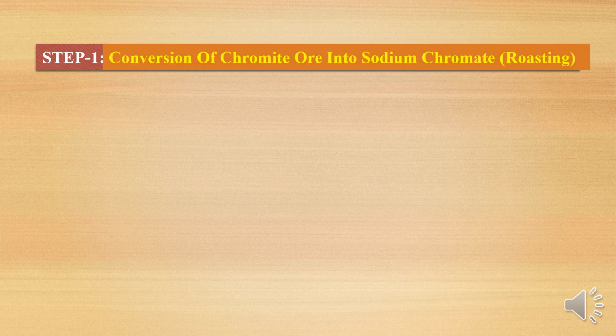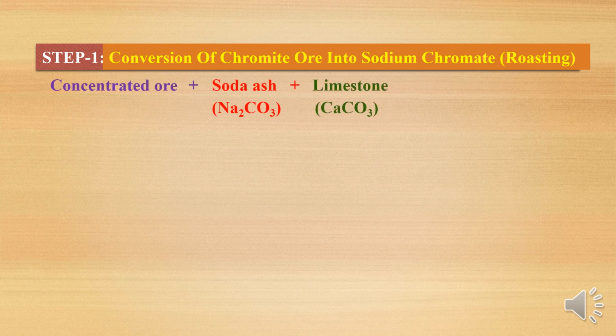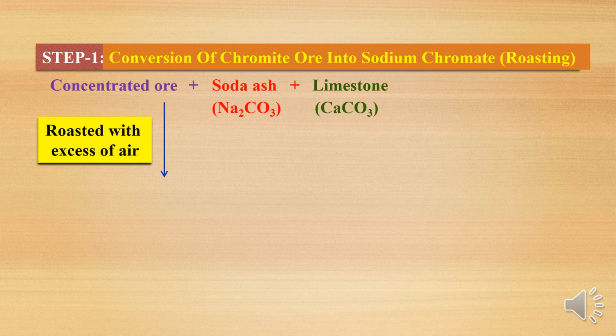Step 1 is the conversion of chromite ore into sodium chromate. That process we call roasting. Roasting means we perform this reaction with excess of oxygen or air. The concentrated ore, purified by the washing method or hydraulic washer, we treat with soda ash, that is sodium carbonate, and limestone, that is calcium carbonate, with excess of air or oxygen. So that is roasting.